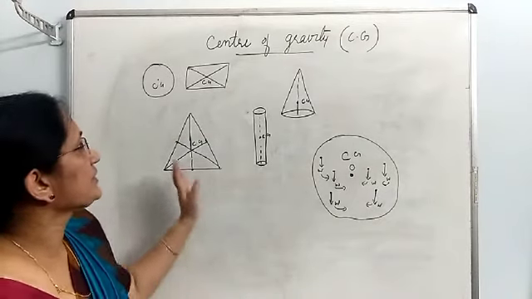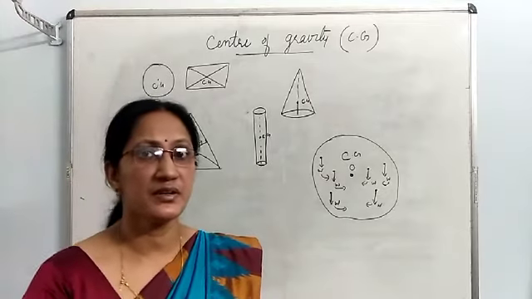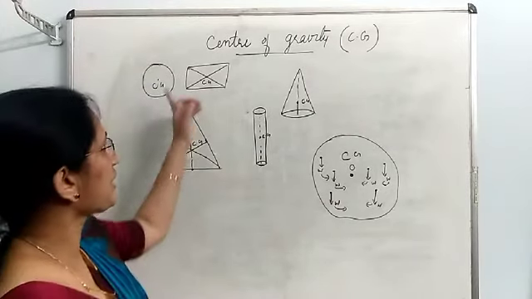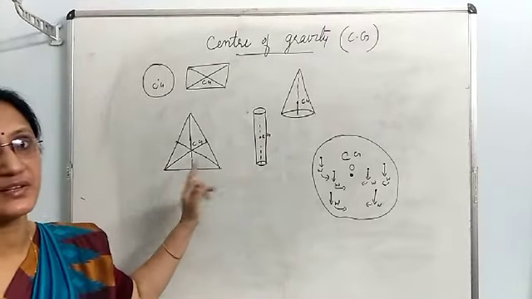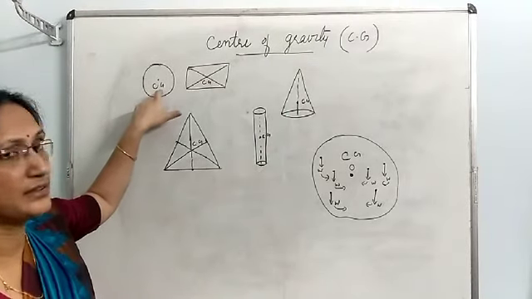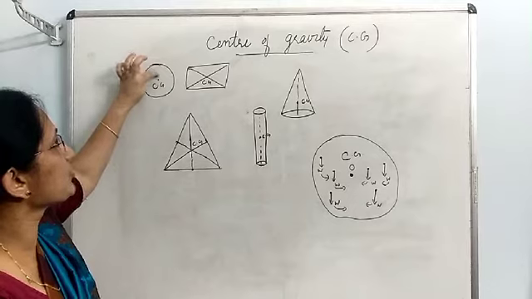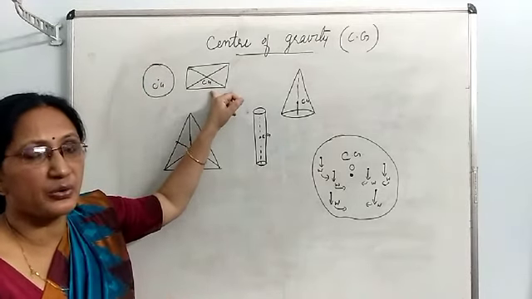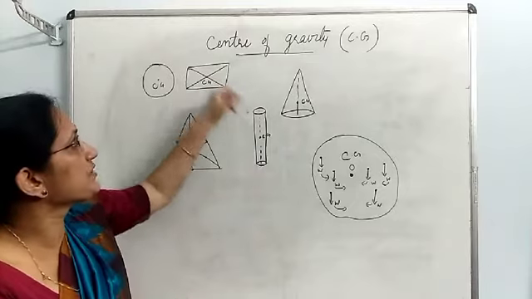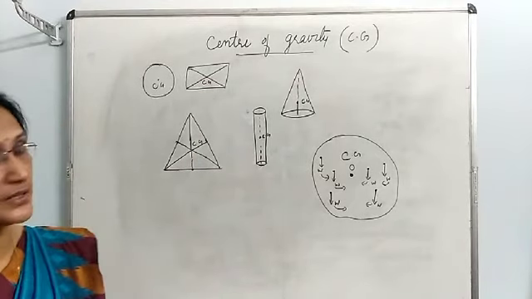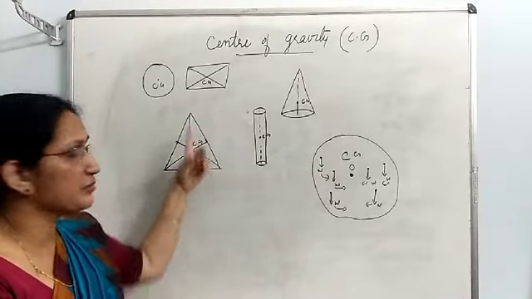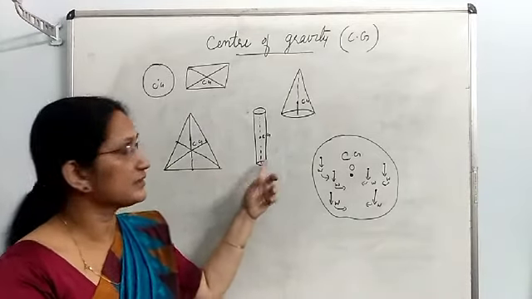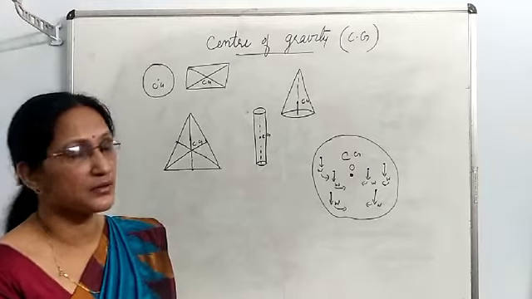Then, center of gravity of a body depends on the distribution of mass on the body as well as shape. For different shaped bodies, here I have shown the center of gravity. For a circle or for a ring also, its geometric center is the center of gravity. For rectangle, parallelogram, square shaped bodies, meeting point of the diagonals is the center of gravity. For a triangle, the meeting point of medians is the center of gravity. For a cylinder, the midpoint of its axis is the center of gravity.